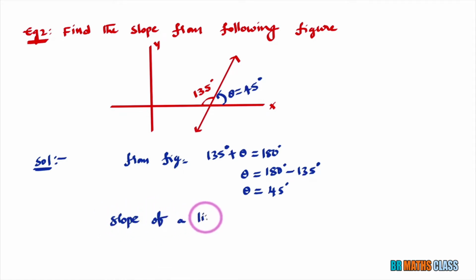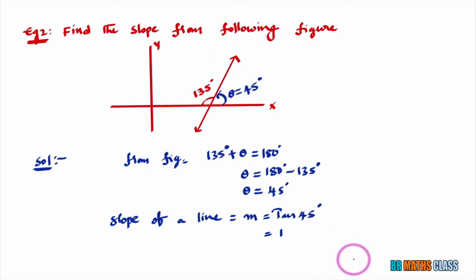When you know inclination of a line, then you can find slope of a line. How you will find slope of a line? We just learned that if theta is the inclination of a line, then slope of that line is tan theta. Here 45 degrees is the inclination, so slope of that line is tan 45 degrees. It is important you must be good in all trigonometry values. From trigonometry table, we know that tan 45 degrees value is 1. So slope of this straight line is 1.